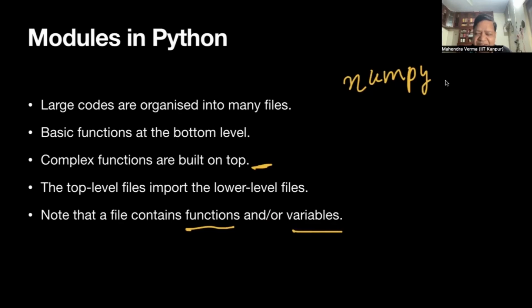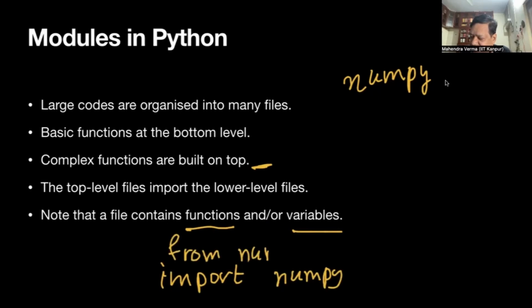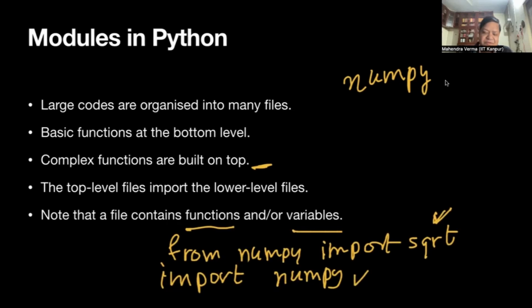This part we have done already. For example, let's say import NumPy, or we also say from NumPy import square root. This is importing only one function, and the other is importing the whole file. So let's look at how to do this in a simple example. You can create your own module. That's the bottom line which I'm going to present in this discussion.